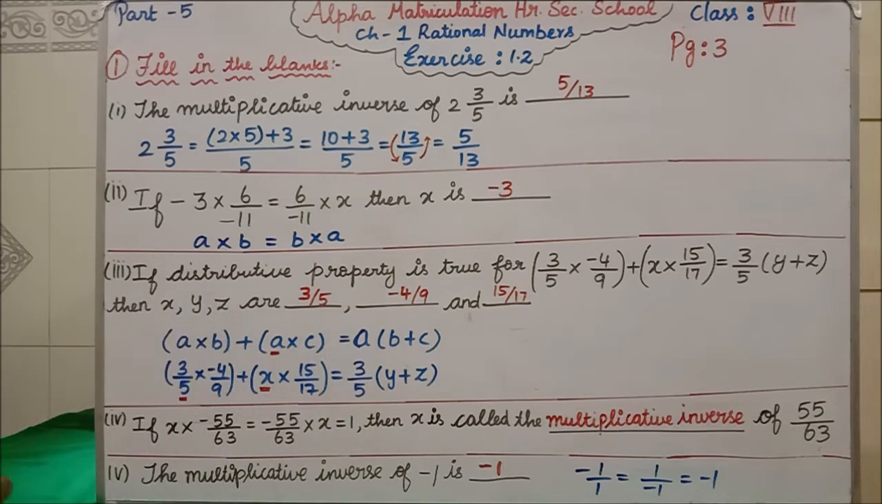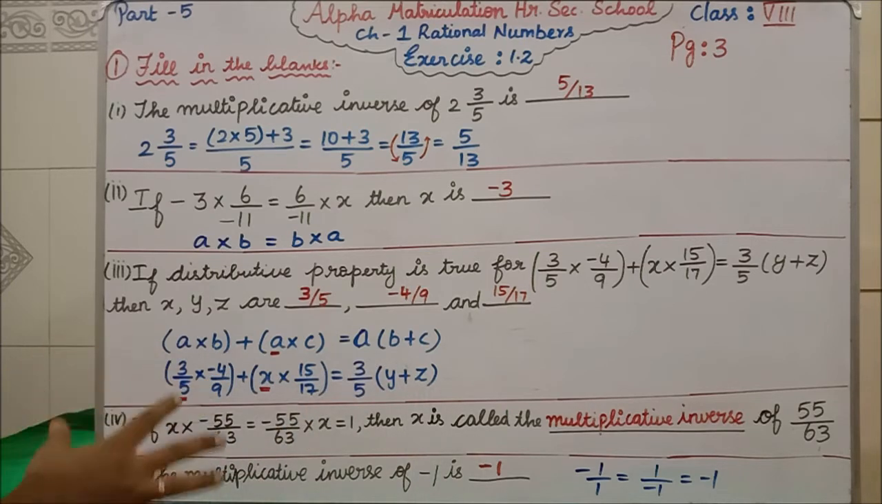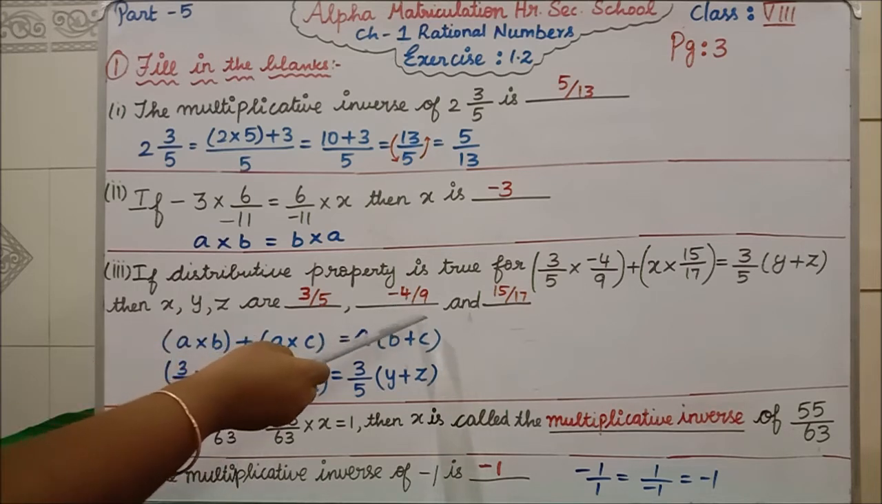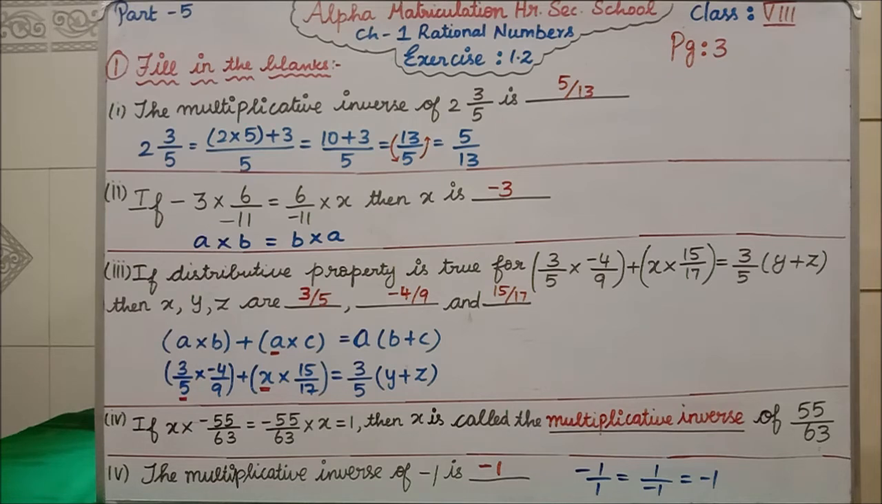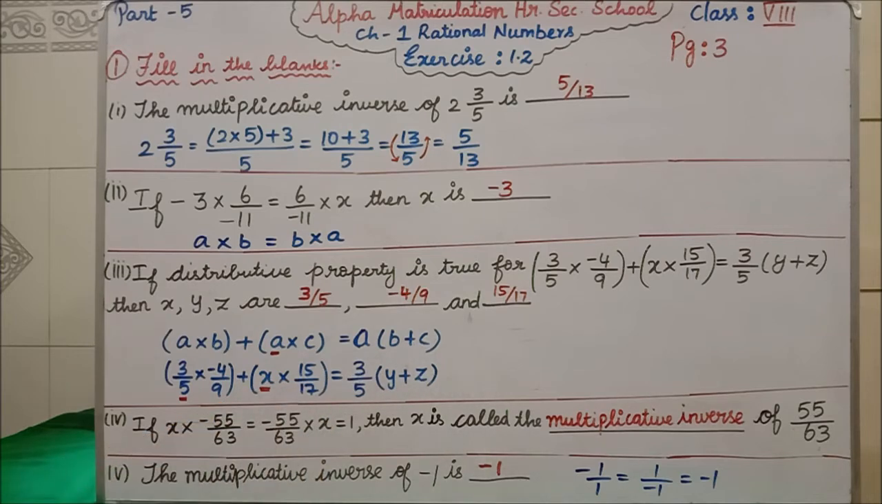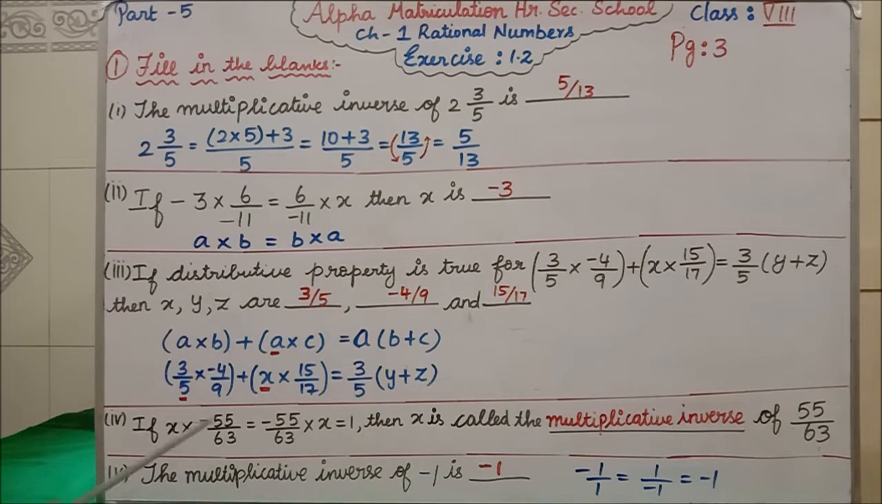Clear? Next we have to find y. We are having y in the place of b. They have given the b value, yes, b value is minus 4 by 9. So that is our y value. So instead of y we are writing minus 4 by 9. Clear? Next we have to find z. We are having z in the place of c. They have given the c value, yes, c value is 15 divided by 17. So z value is 15 divided by 17.